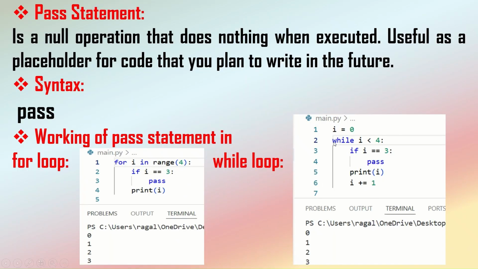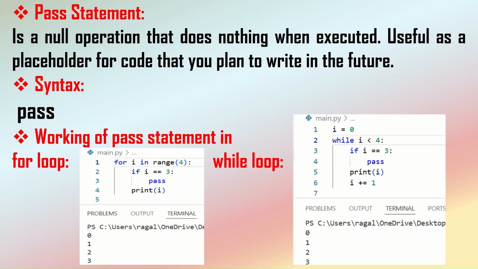Initially, the value of i is 0. So 0 is less than 4, this condition will be checked. The pass condition will not be satisfied, and then it will print the value 0. Then it increments the value of i from 0 to 1. Next time i is 1, it prints the value and increments it to 2. Again, i is 2, it checks the condition, the condition will not be satisfied, it will print the value 2, and then it will increment the value from 2 to 3.